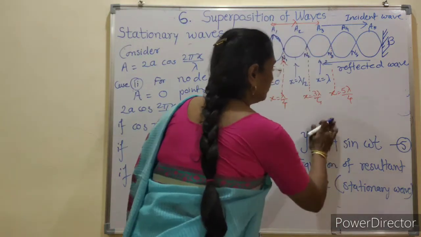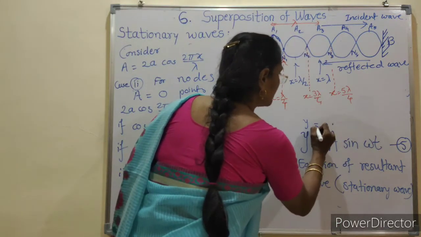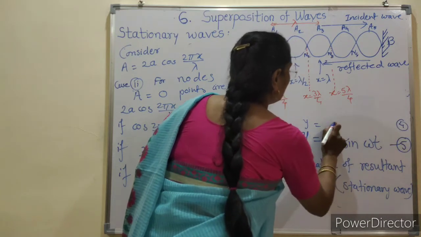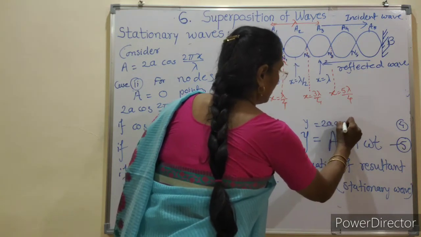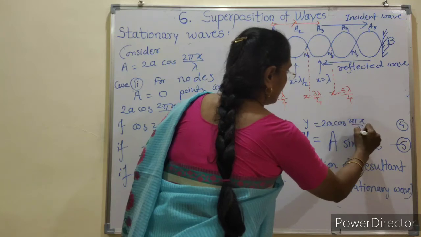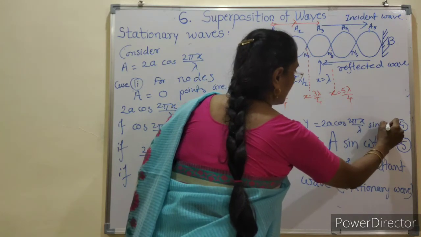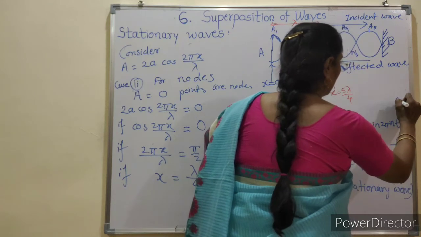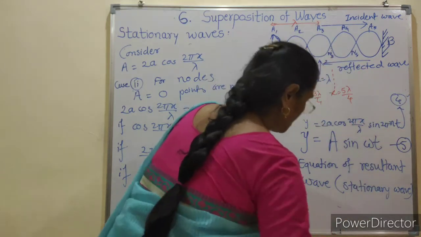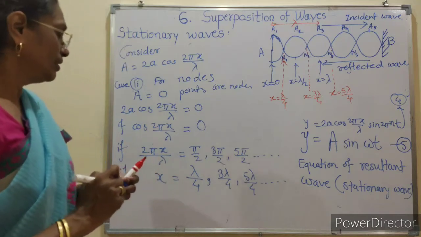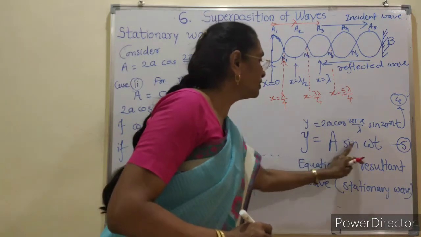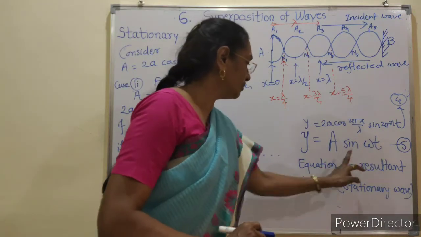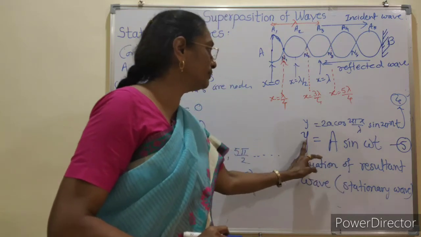But here we have to revise again equation 4, this important relation, sin twice pi nt. From this relation we have written the equation of the resultant wave.